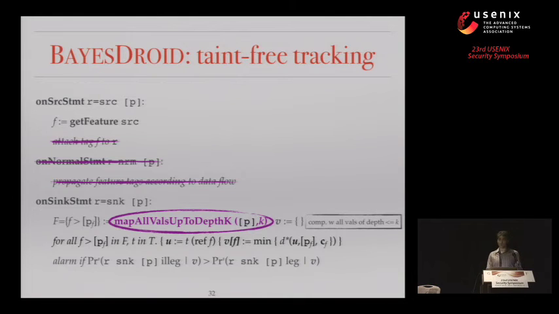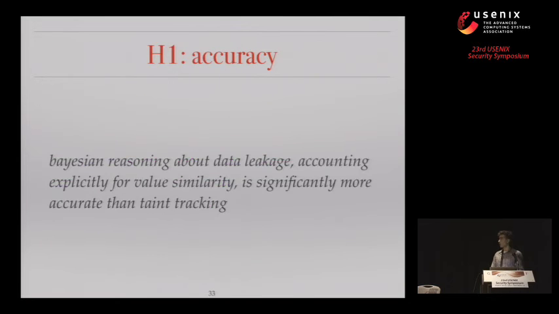So with all these pieces together, we set out to test two experimental hypotheses. The first being that with our approach, we can gain better precision and overall comparable results in terms of coverage and false negatives to taint analysis.